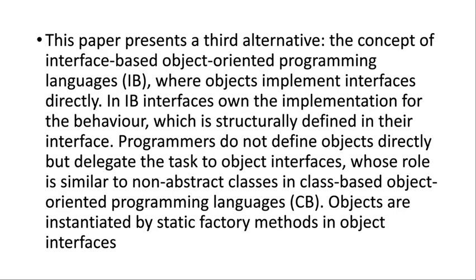This paper presents a third alternative concept of interface-based object-oriented programming language, where objects implement interfaces directly. In IB, interfaces own the implementation for the behavior, which is structurally defined in their interface. Programmers do not define objects directly, but delegate the task to object interfaces, whose role is similar to a non-abstract class. In IB, objects are instantiated by static factory methods in object interfaces.